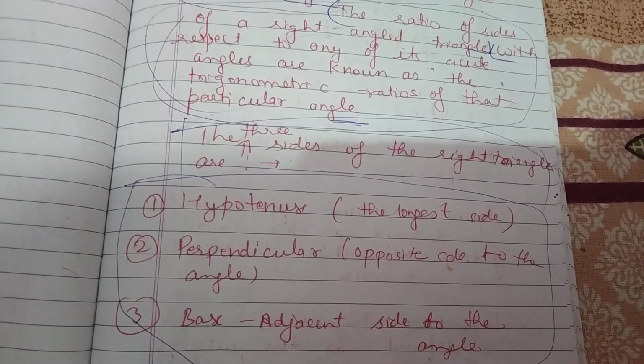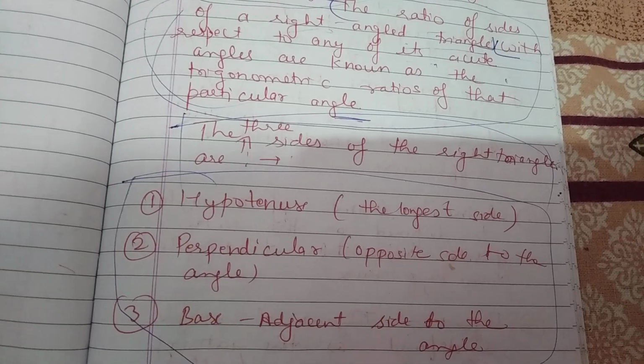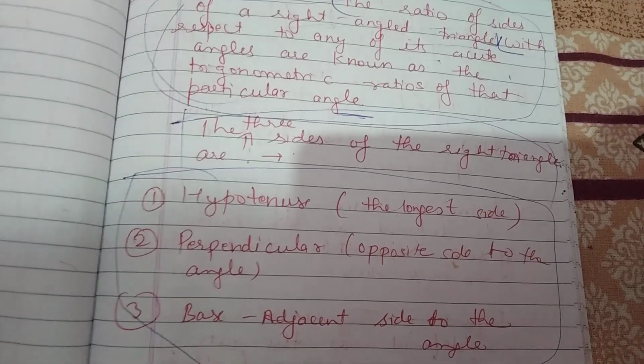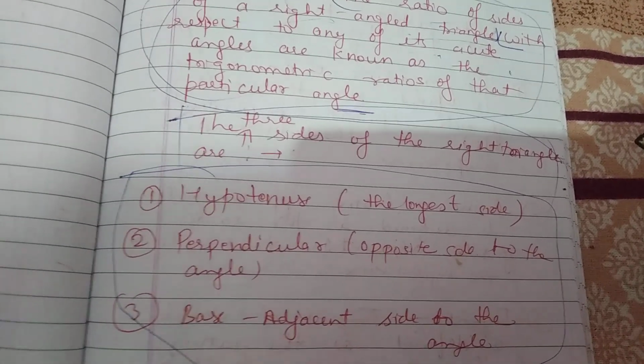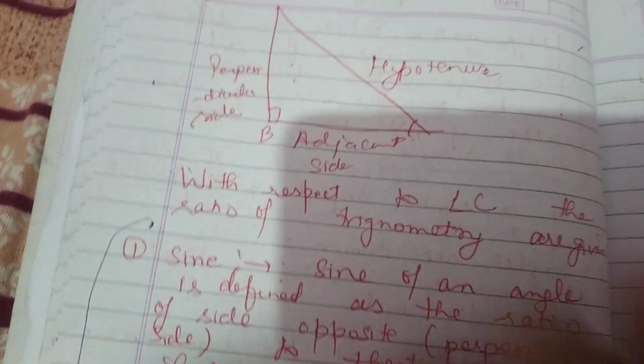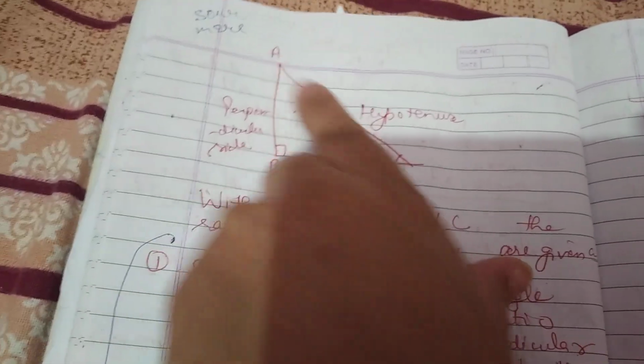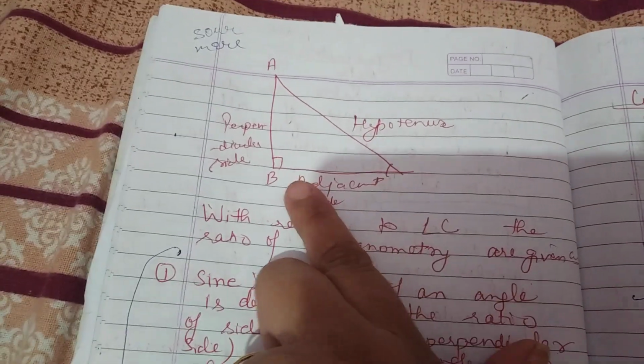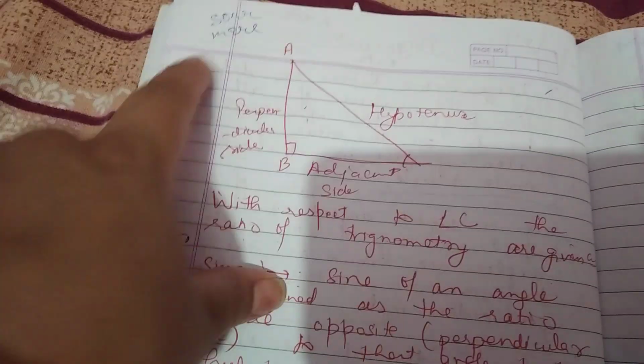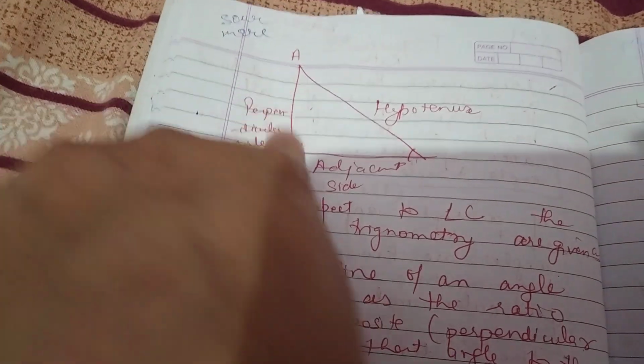Hypotenuse means the longest side, perpendicular means opposite side to the angle, and base means adjacent side to the angle. Okay, this longest side is the hypotenuse, the adjacent side is the base, and this is the perpendicular.